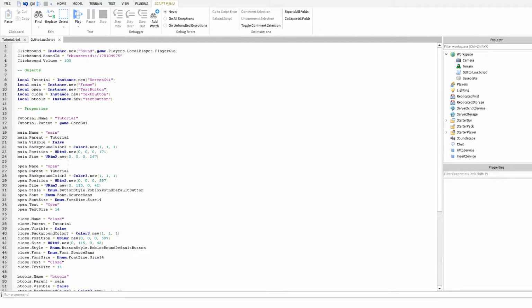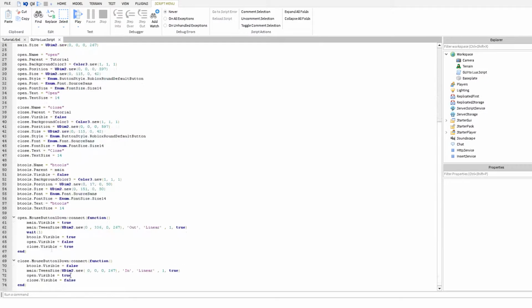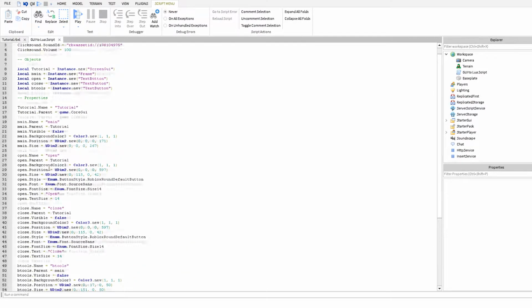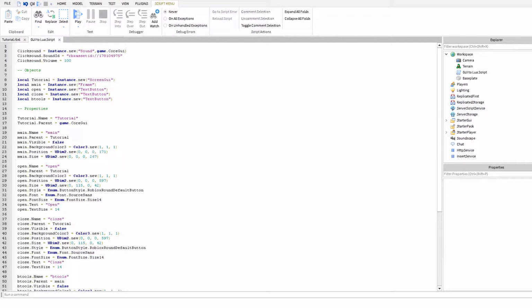In the description, I'm going to leave this script that you guys are going to copy and paste. Pretty much, you're going to change this, core GUI. What this does is we're going to add it to here, so when you click a button, it's going to sound. You'll see in a second.